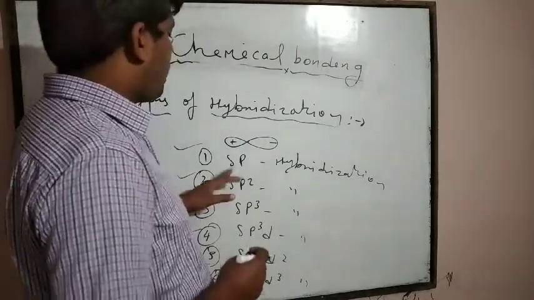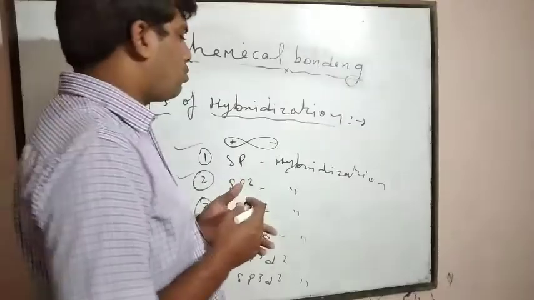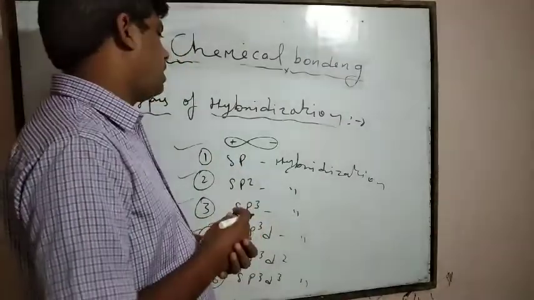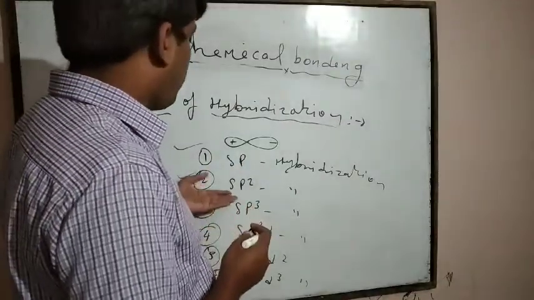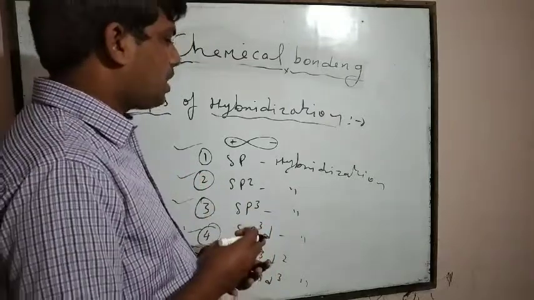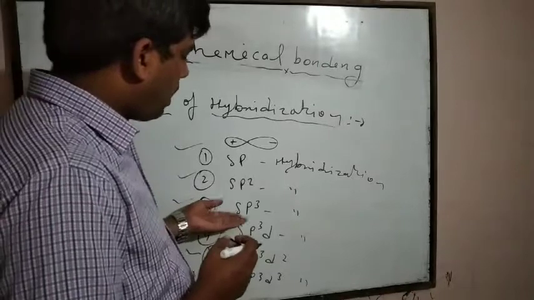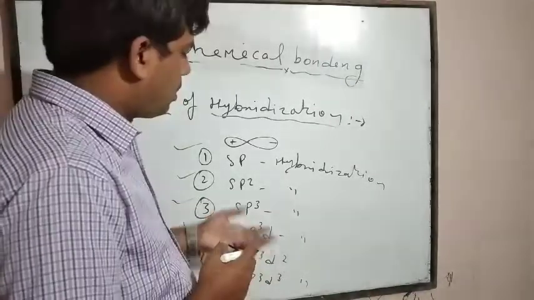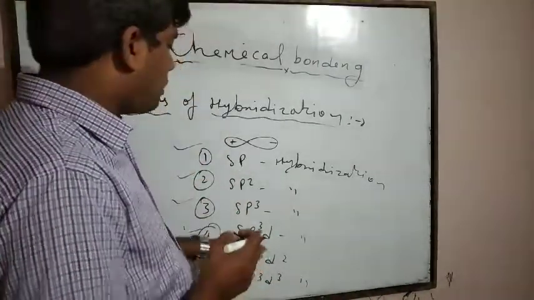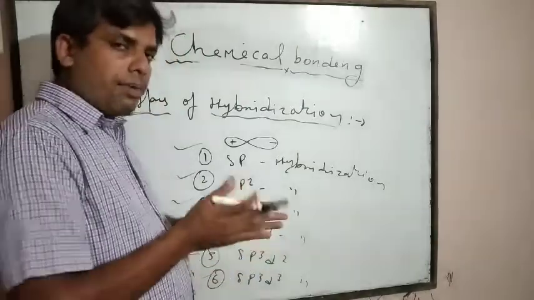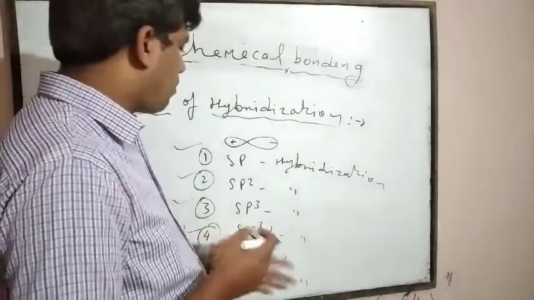When one s and one p orbital intermix together, they form sp hybridization. When one s and two p orbitals intermix, they show sp2 hybridization. When one s and three p orbitals intermix, that is sp3. When one s, three p, and one d orbital intermix, they form sp3d.